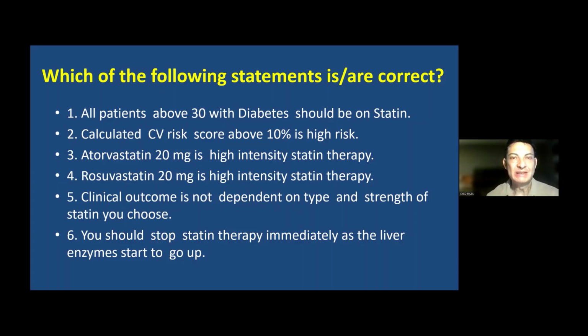One, all patients above 30 with diabetes should be on statin. Two, calculated cardiovascular risk score above 10% is high risk. Three, atorvastatin 20 milligram is high intensity statin therapy. Four, rosuvastatin 20 milligram is high intensity statin therapy. Five, clinical outcome is not dependent on type and strength of statin you choose. And number six, you should stop statin therapy immediately as the liver enzymes start to go up.